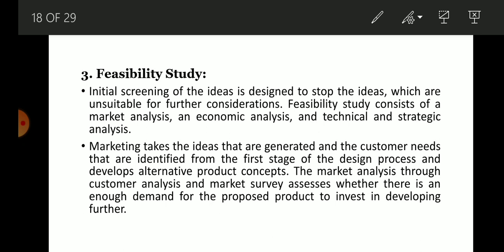Here market analysis is very important in the feasibility study, because marketing takes the ideas that are generated and the customer needs that are identified from the first stage of the design process, and develops alternate product concepts. The market analysis, through customer analysis and market survey, assesses whether there is enough demand for the proposed product to invest in developing further.